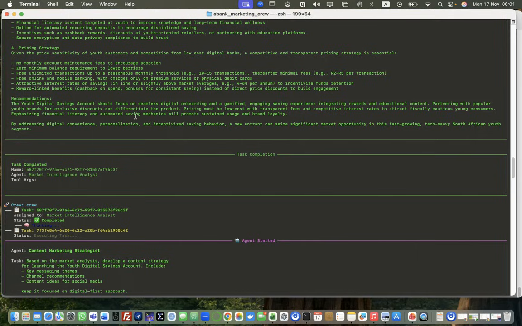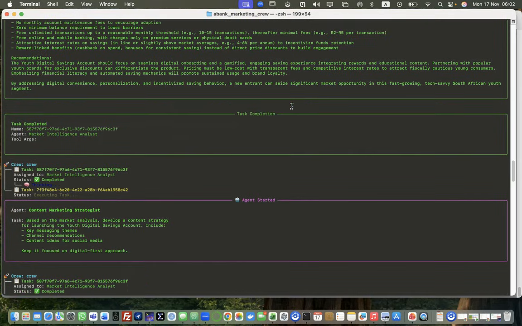Emphasizing financial literacy and automated savings mechanisms will promote sustained usage and brand loyalty. By addressing digital convenience, personalization, and incentivized saving behavior, a new entrant can seize significant market share in this fast-growing tech-savvy South African youth segment. So those are the recommendations.